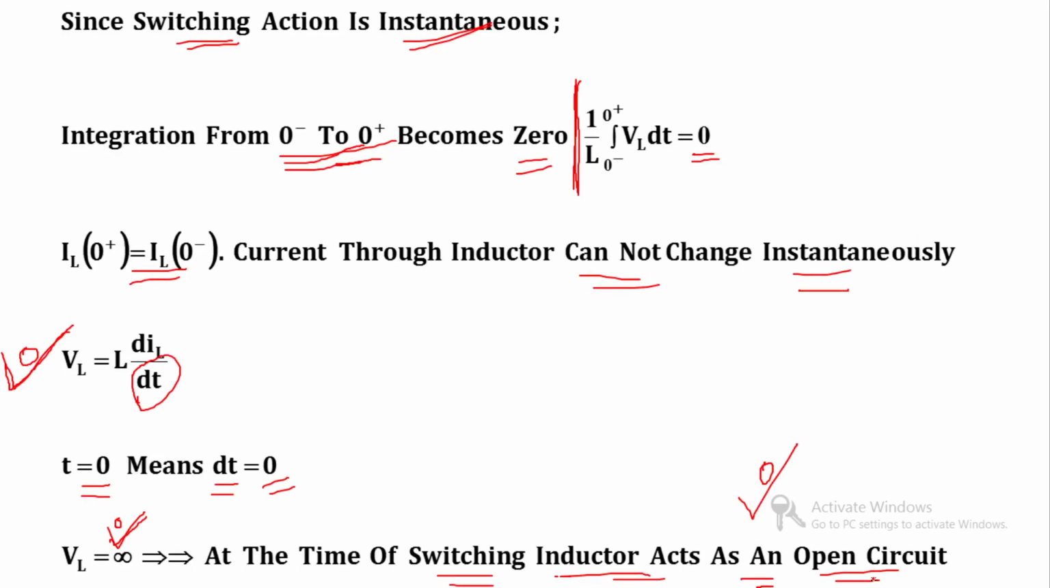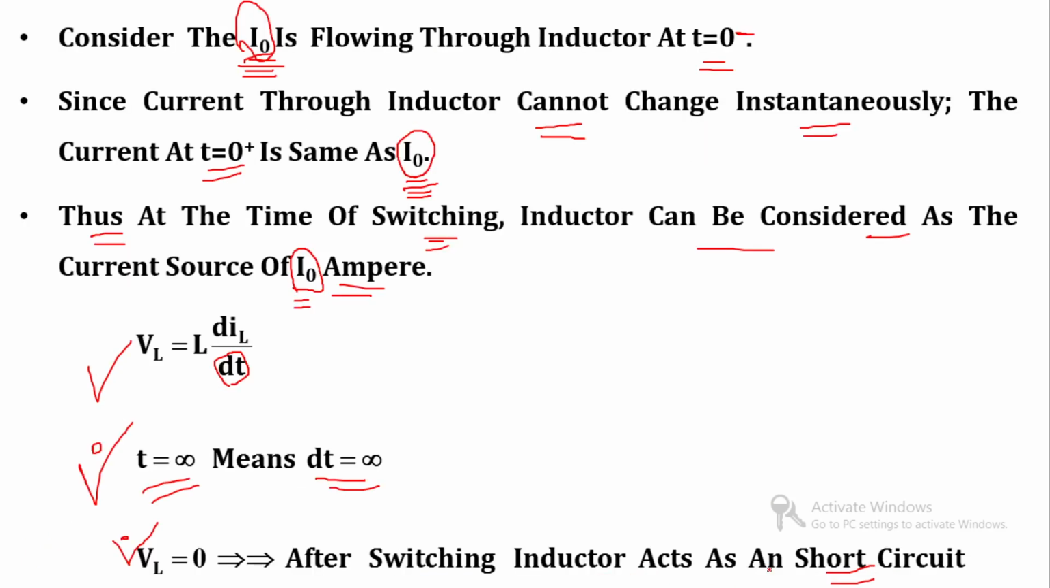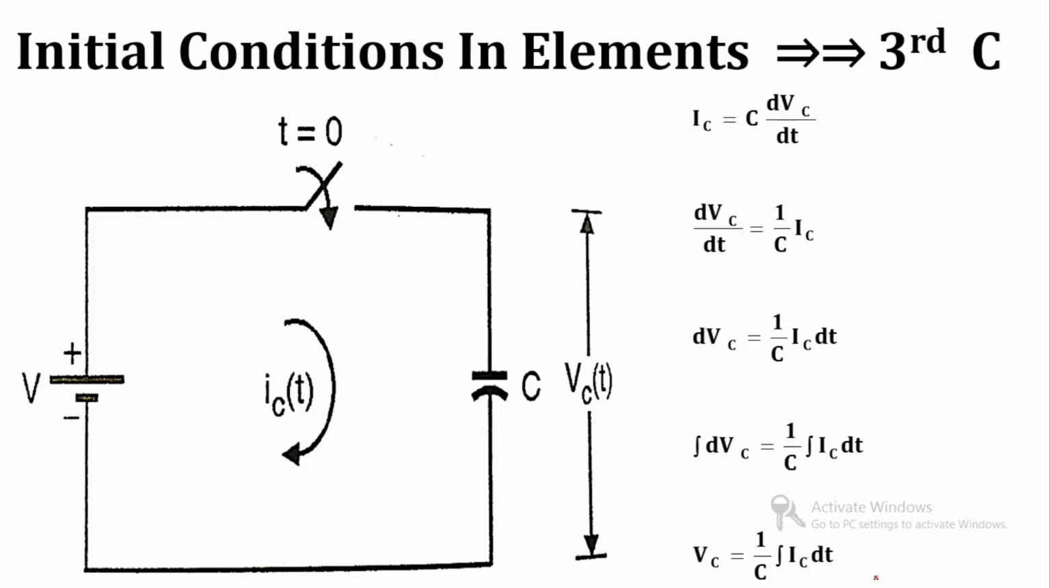In short, we can say that if the inductor is not having any current before switching, then the inductor will act as an open circuit. And if the inductor is having a current of I0 ampere, then it will act as a current source, and after switching it will act as a short circuit. Now consider the third and last element, the capacitor.